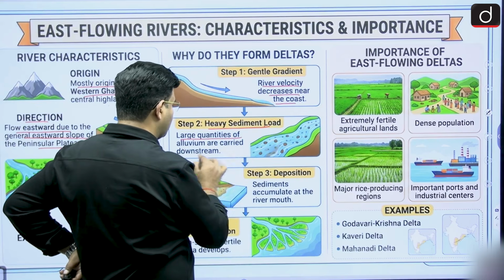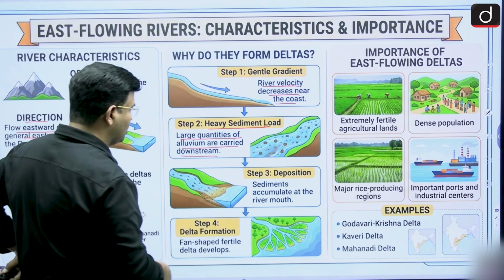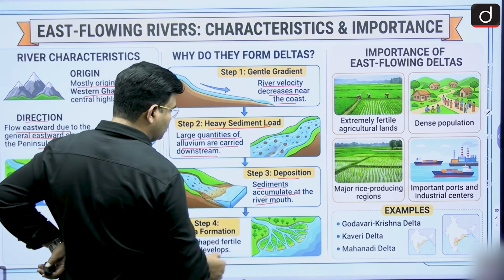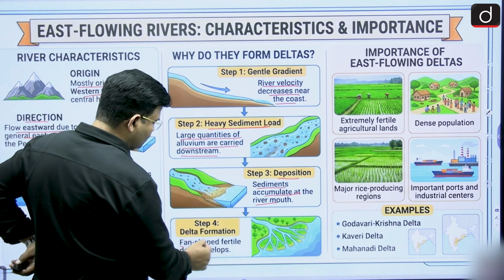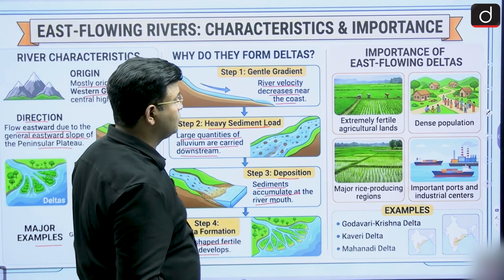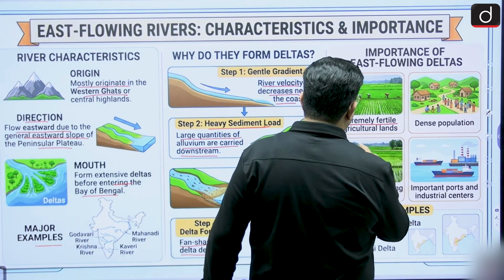Yes, a large quantity of alluvium is carried by the Godavari, Krishna, Mahanadi, Kaveri and others. Deposition means sediments accumulate at the river mouth, and then delta formation occurs; a fan-shaped delta develops in these regions. Is it okay? Importance of east flowing rivers: extremely fertile and agriculture.